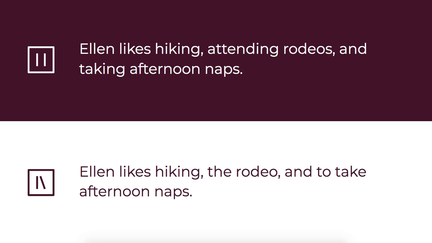Well, if we look at the one at the top, in our list, we have hiking, attending rodeos, and taking afternoon naps. You'll notice that all of those are in the same form. They're all verbs that end in ing. The bottom one is different though. We start with a verb that ends in ing, then we move on to a noun, the rodeo. That isn't an action, it's a thing. And then we move to take afternoon naps, which is again a verb, but it's a different type. See how we've mixed it up in the bottom one? What we're shooting for is sentences that look like the top. Let's look at a couple more.